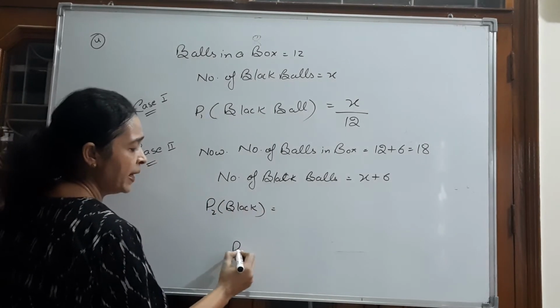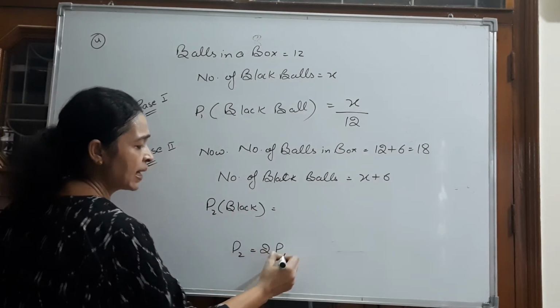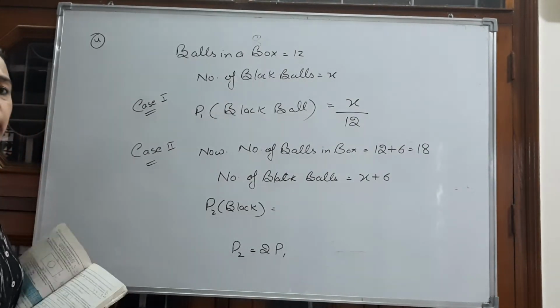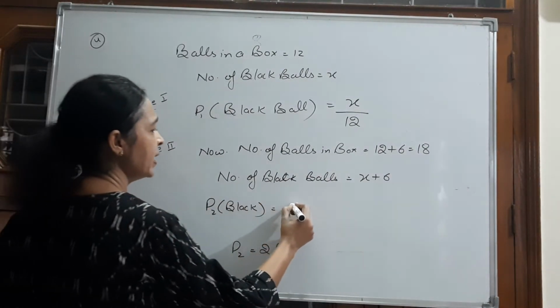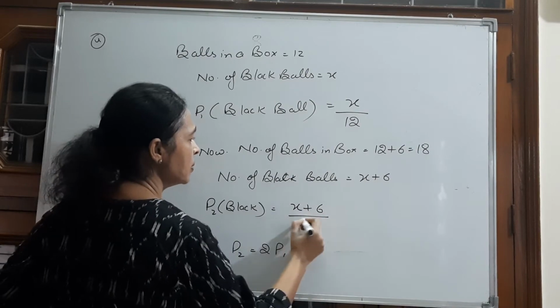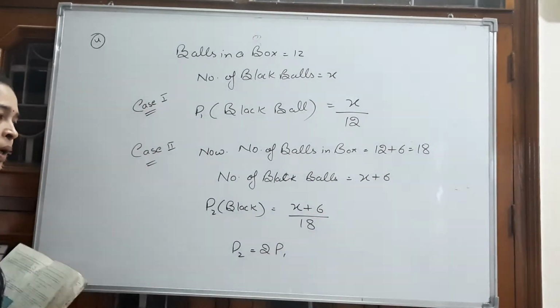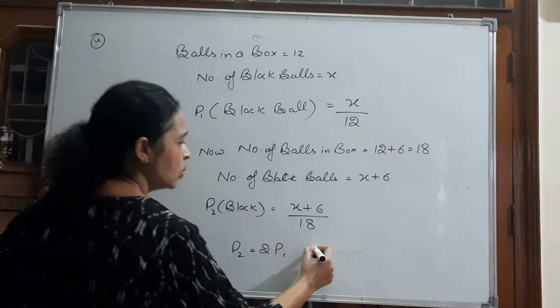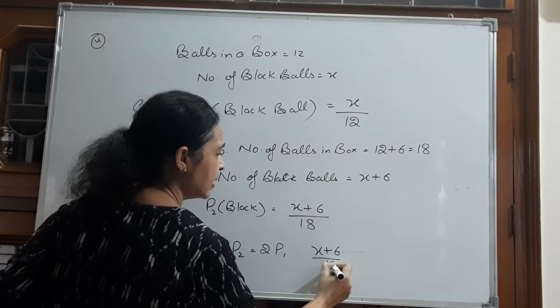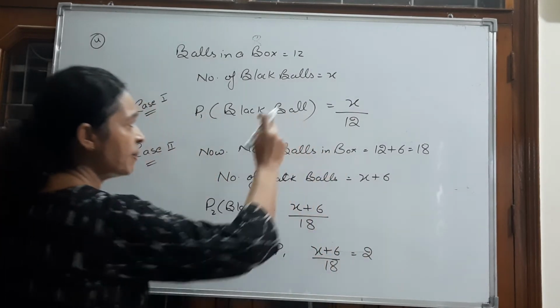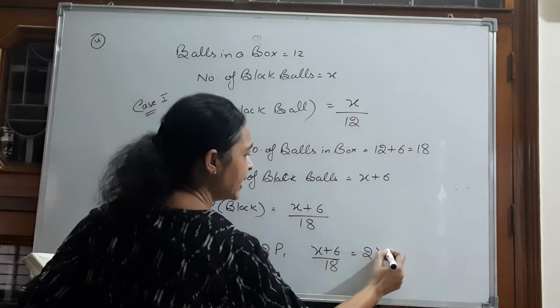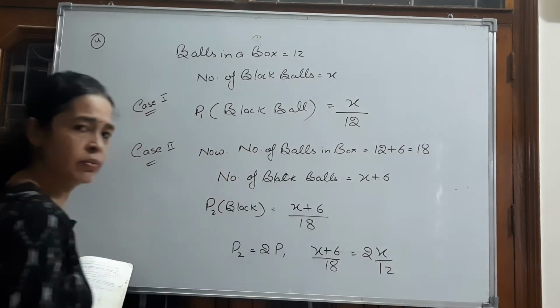P2 is 2 times earlier probability. Probability of drawing a black ball now will be x plus 6 upon 18. Now P2, x plus 6 upon 18, is 2 times earlier probability. Which was earlier probability? x upon 12.